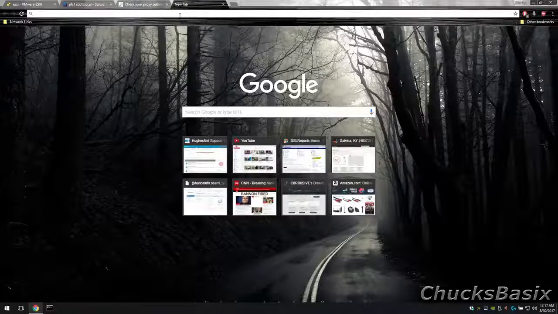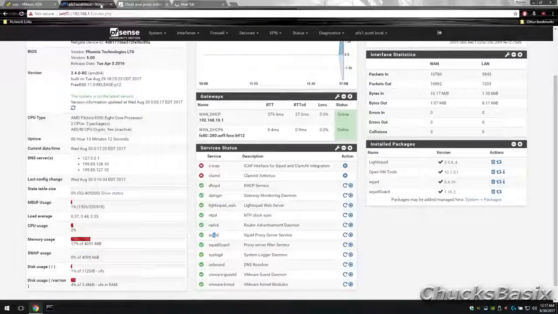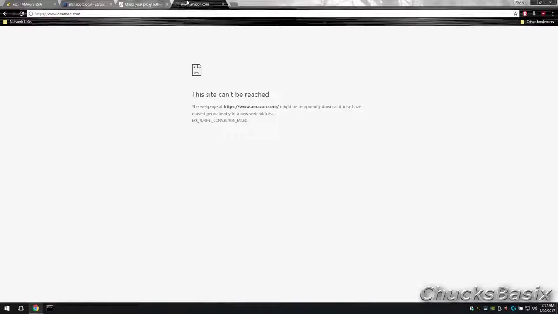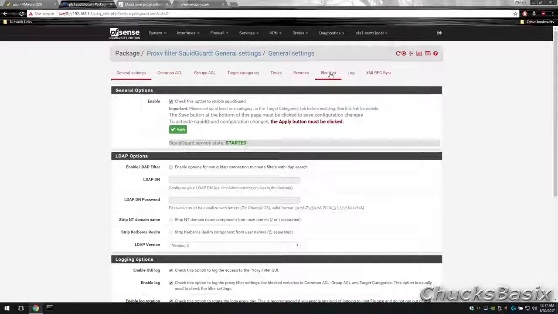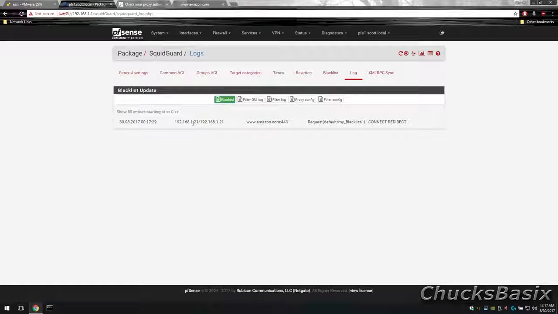We should make sure we are still going through the proxy at this point, and if we are, let's try to visit the test website that we had entered earlier. You'll either get the typical block page or a tunnel error depending on the type of website. And when you go to view your SquidGuard logs, it should also show the website being blocked. If you're still having issues getting this to work, then go back over your settings, maybe you missed something. Or alternatively, you can head to the pfSense forums where you can get assistance with your particular issues.